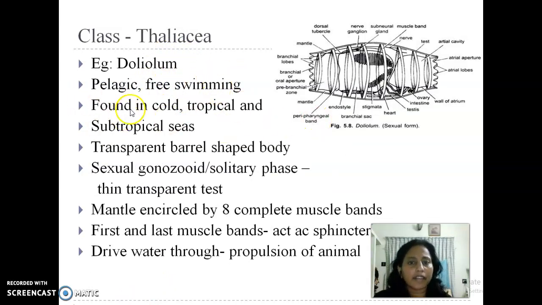Doliolum is a pelagic free-swimming form. When we take the phytoplankton collections, we will get this Doliolum too. It is found in the cold, tropical, and subtropical seas, with a transparent barrel-shaped body, sexual gonozooid, solitary phase, and a thin transparent tunic. The mantle is encircled by 8 complete muscle bands. The first and the last act like sphincters. So the water will be going out, and this will provide propulsion for movement. This will be used by the animal.